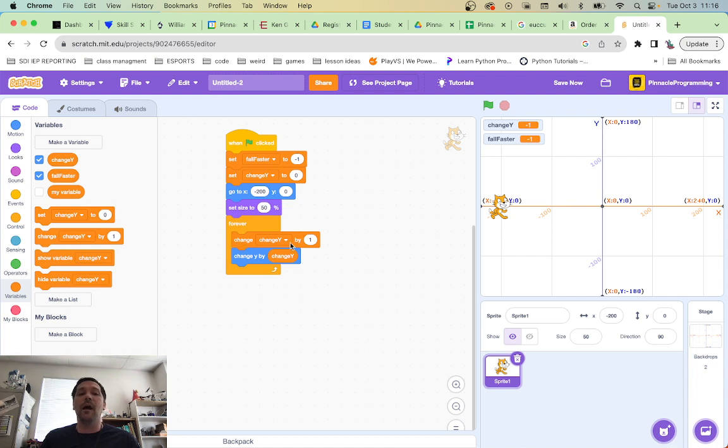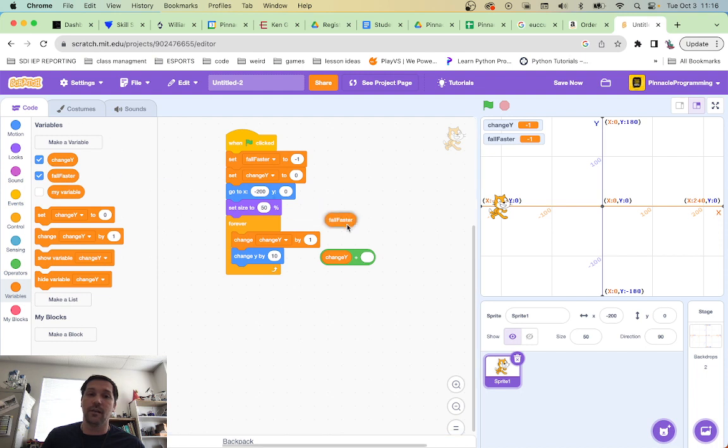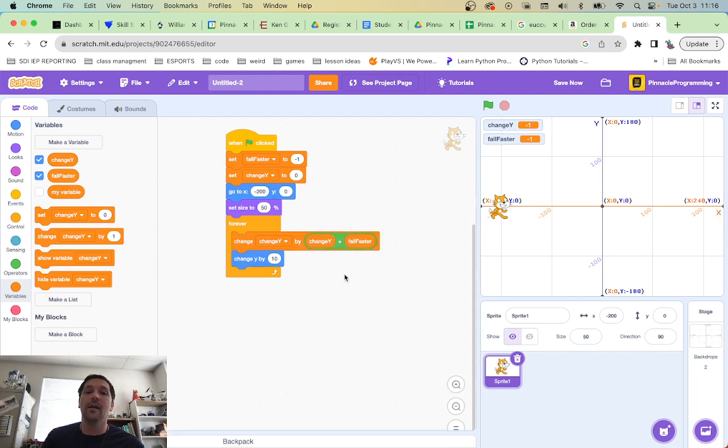And then we're going to change Y by, what do we need to do? We need to change Y by fall faster, right? So we need to get some math in here. So math is in operators, I believe. And we're going to go plus. We're going to change Y by change Y plus fall faster. We're so good at this. So our previous value of change Y is going to be adding fall faster to it. Adding fall faster? We should be minusing fall faster. No, because we've got fall faster as -1 here, so we're going to add it.